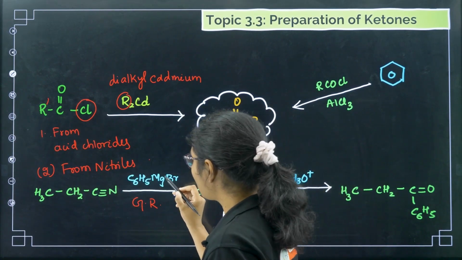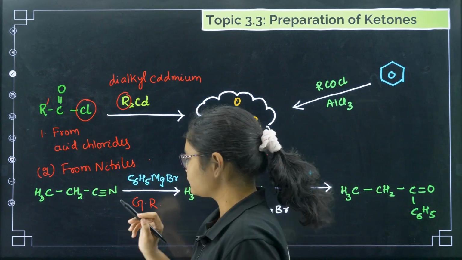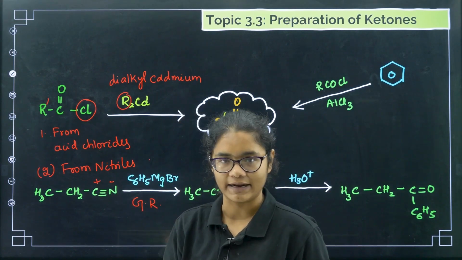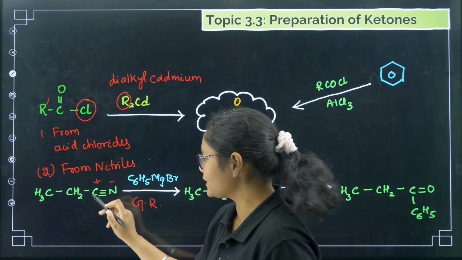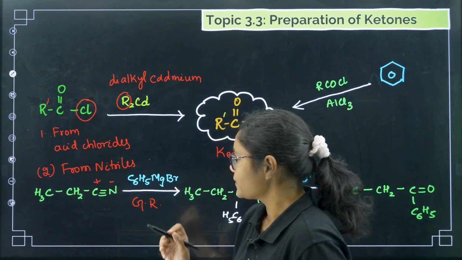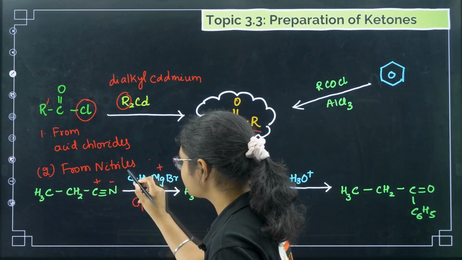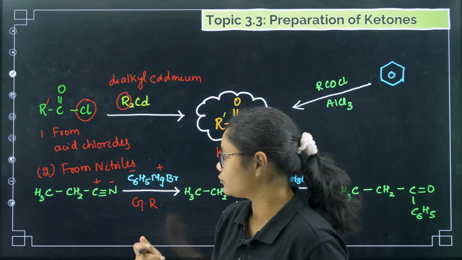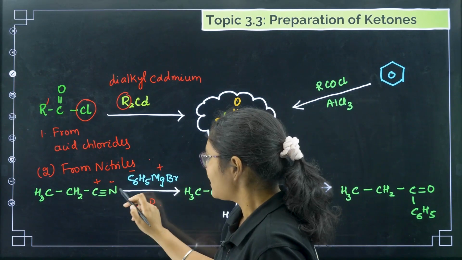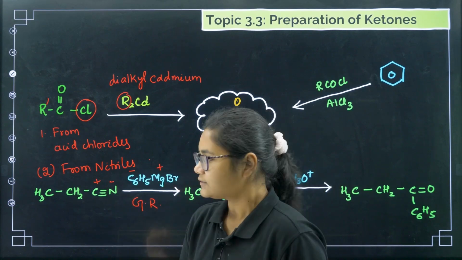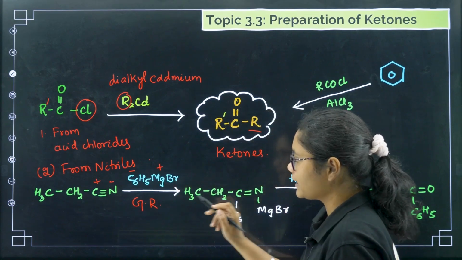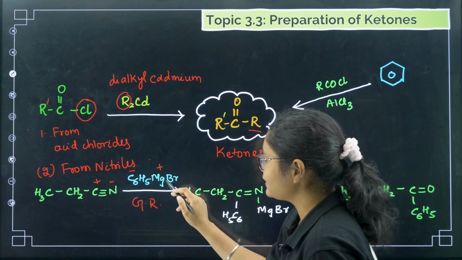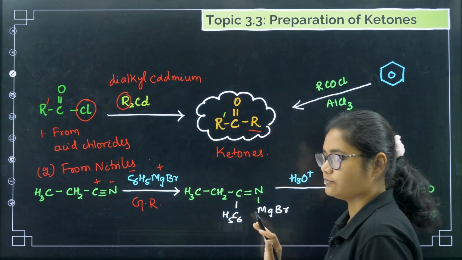Now if you remember Grignard reagent, I told you there is plus and minus. Here nitrogen is more electronegative, so it will have negative charge and carbon will have positive charge. Magnesium is positive, this alkyl group is negative. Minus will attack the plus and plus will attack the minus. One bond will break. Now this plus will take this minus, that is C6H5, and this N minus will take MgBr.